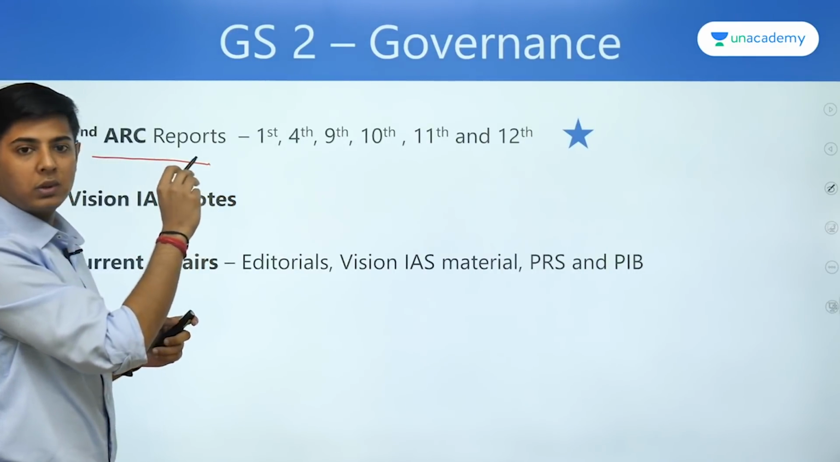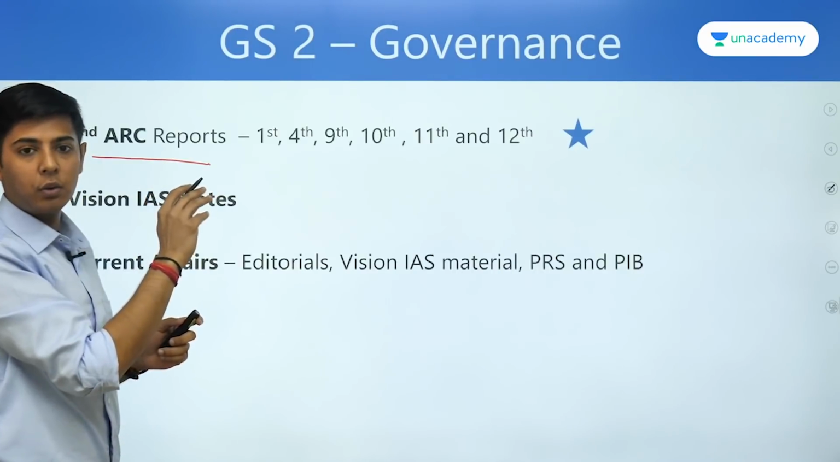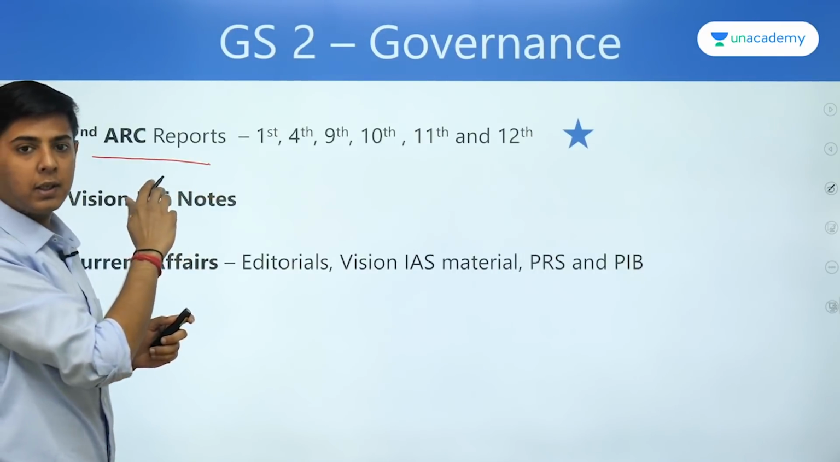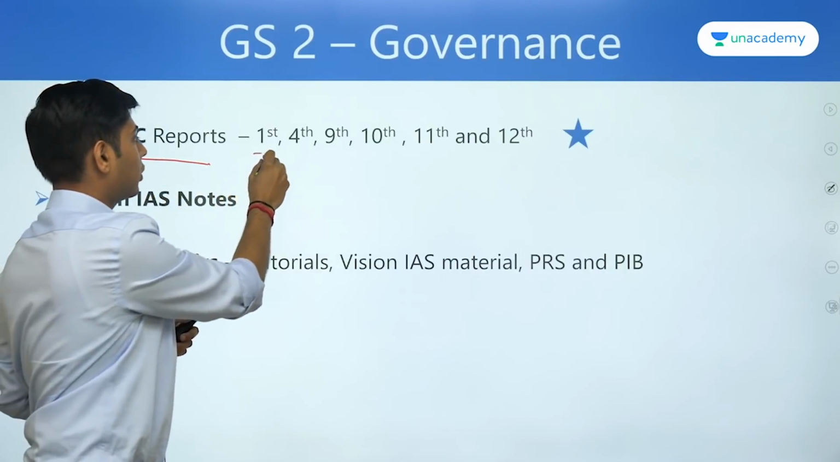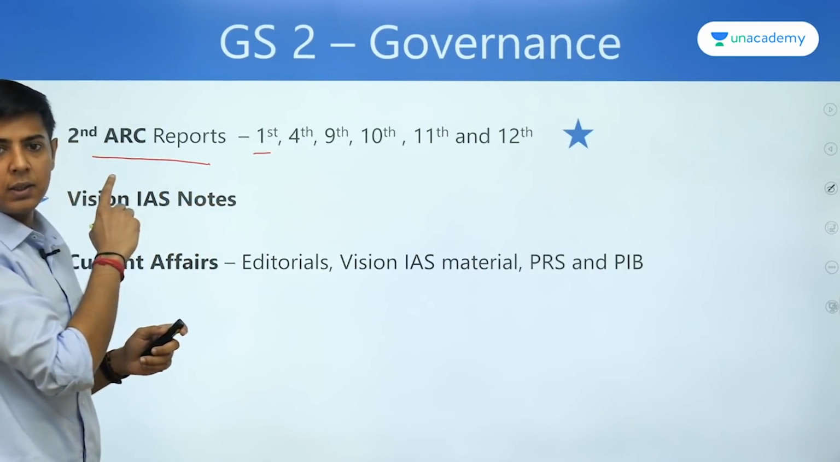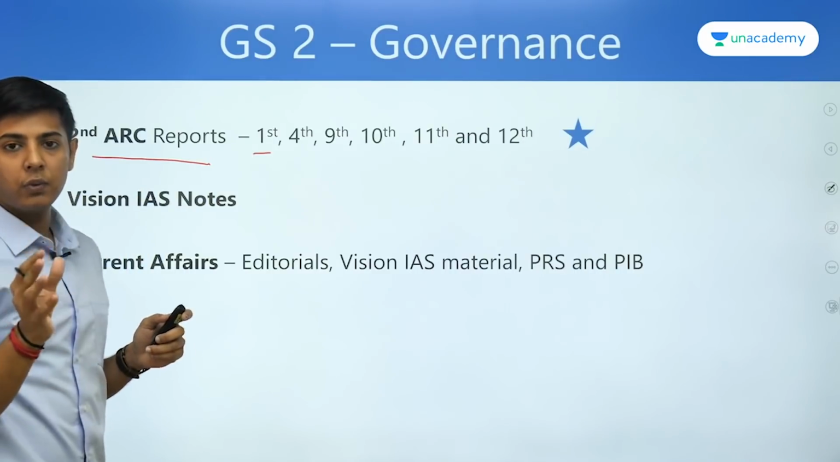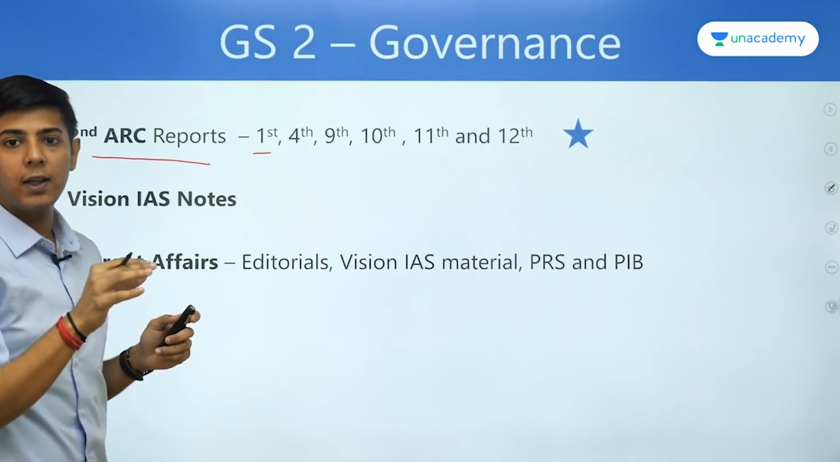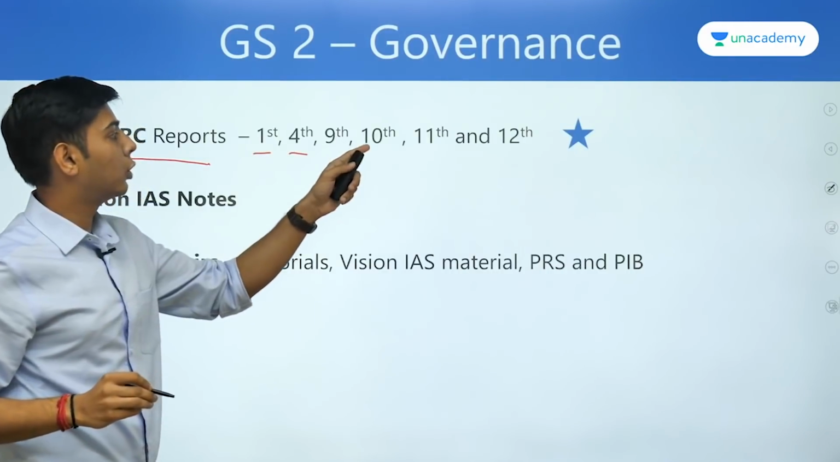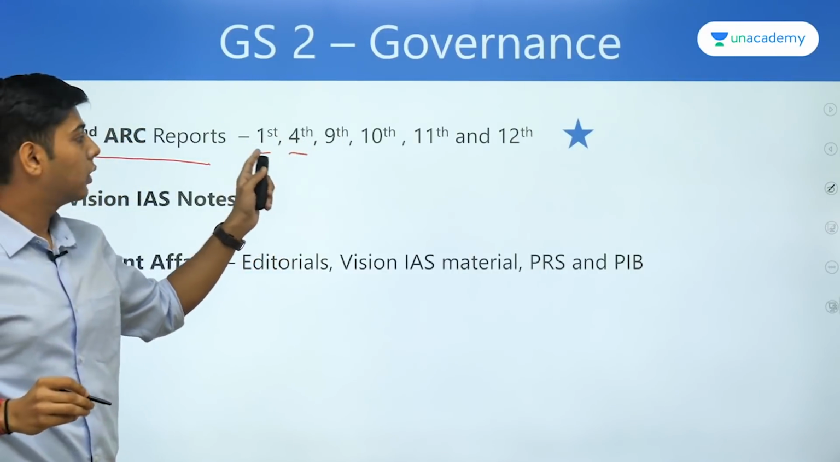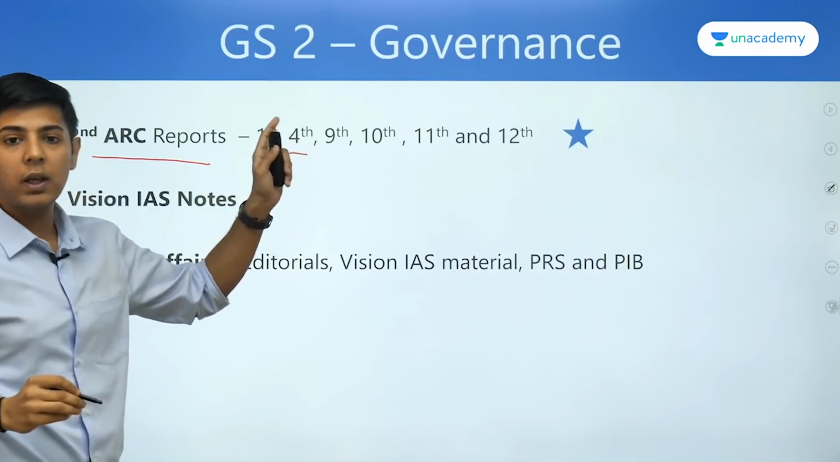These all reports are available online. You can easily download them on the site of second ARC. I have numbered the reports which I feel are important. The first report is on RTI. That is important because if you see the syllabus, RTI is an integral element. Then the fourth report, that is ethics in governance, and so on. I have numbered the reports 1st, 4th, 9th, 10th, 11th and 12th.